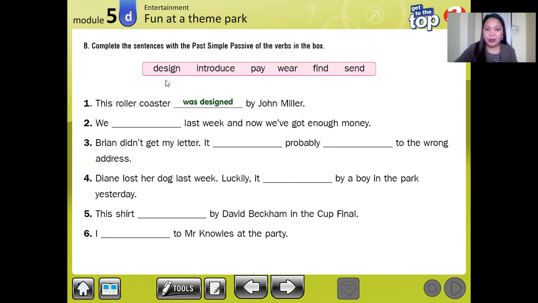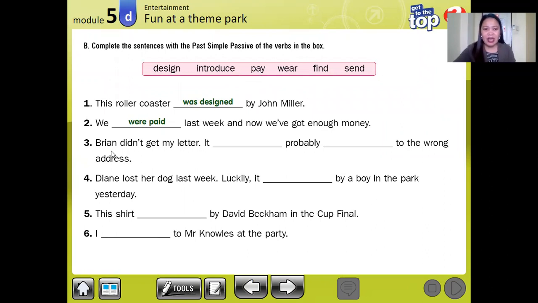We say was designed. All right. Number 2, we blank last week and now we've got enough money. We, meaning plural, were, paid. Pay, paid. Past tense of pay is paid. Were, because our subject is we.